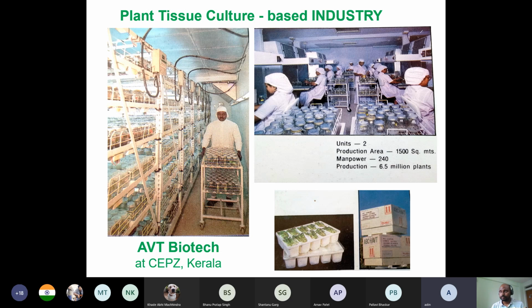The virus-free plant materials are supplied to these Indian companies by big nurseries in Europe. And here they do tissue culture propagation.